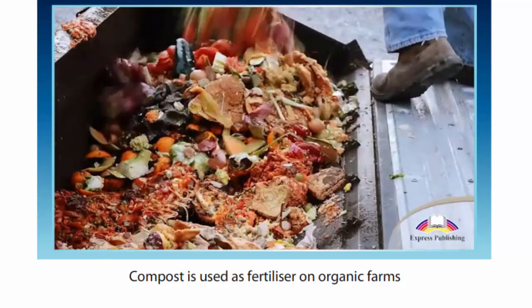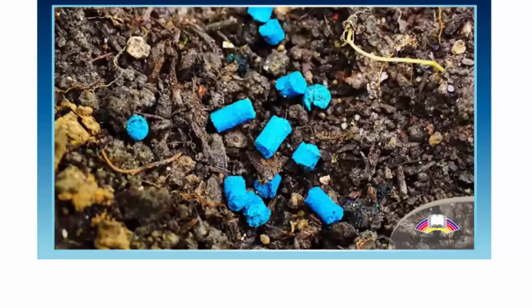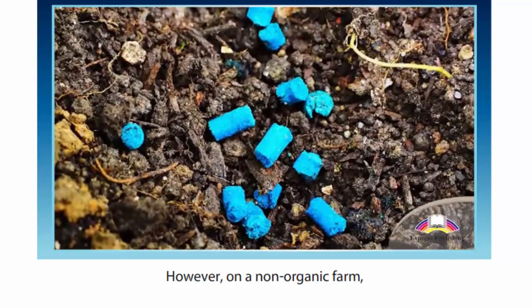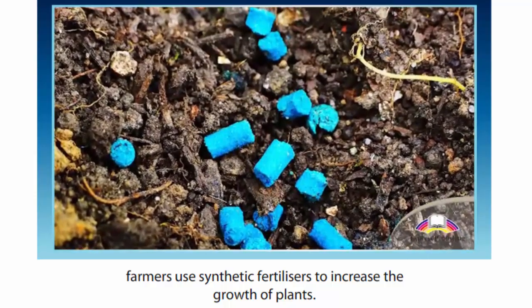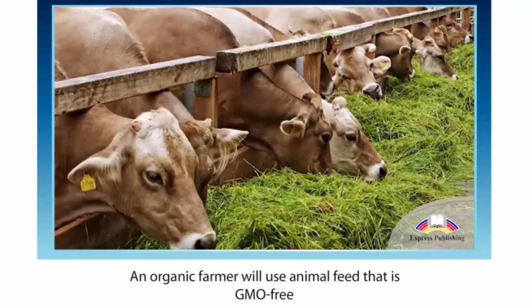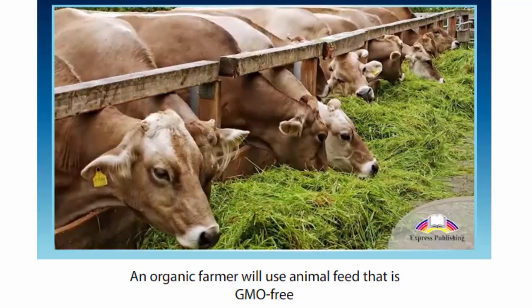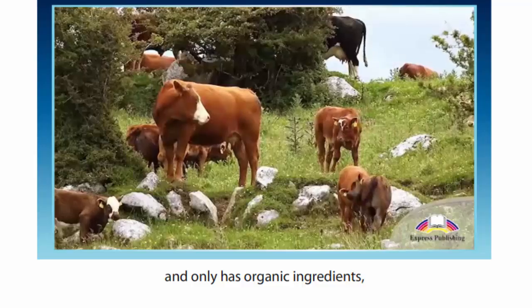Compost is used as fertilizer on organic farms to help crops grow. However, on a non-organic farm, farmers use synthetic fertilizers to increase the growth of plants. On livestock farms, there are major differences too. An organic farmer will use animal feed that is GMO-free and only has organic ingredients.